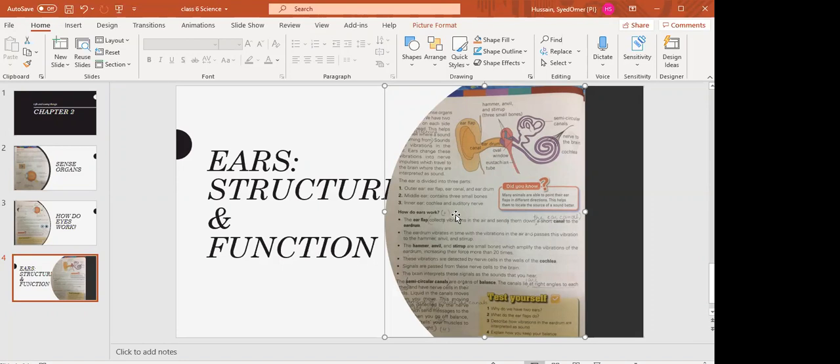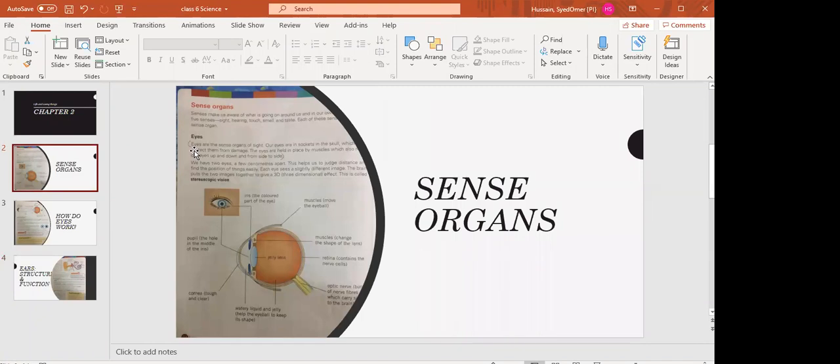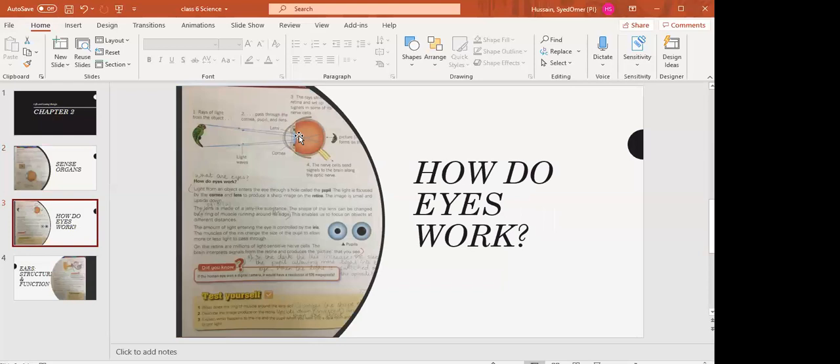So you have to read, this is your homework. You have to read the eyes paragraph. You have to study the internal structure of the eye. You have to read how eyes work, and I will ask questions from you. Now I am going to ask you questions because there is less time left.